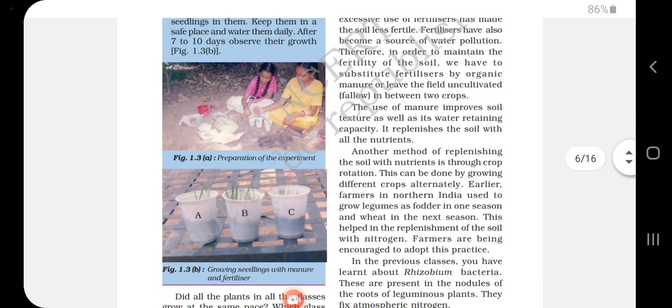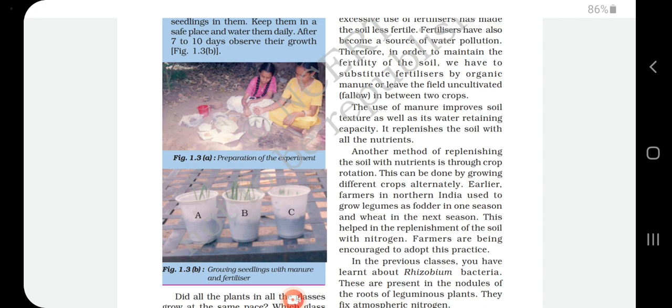Then another method of replenishing the soil with nutrients is through crop rotation. See, there are two methods we should follow. First one, after the crop is over, we should leave the land as such for a certain period, so that slowly we are going to add manure into that uncultivated land, thereby enriching the land. Or another method, crop rotation.